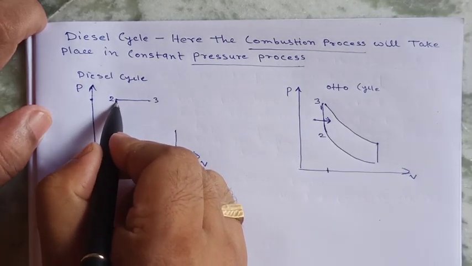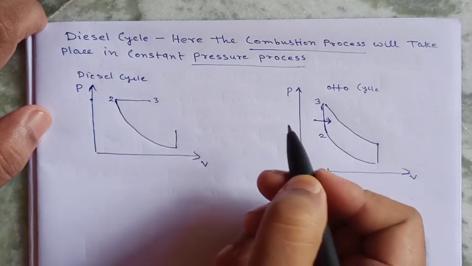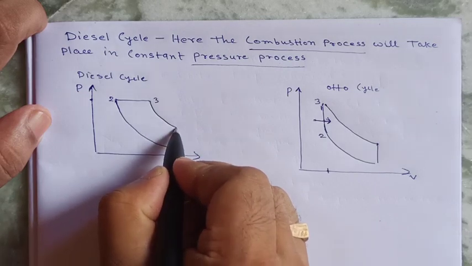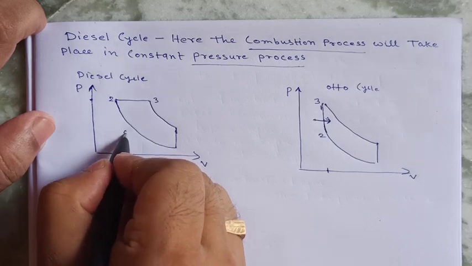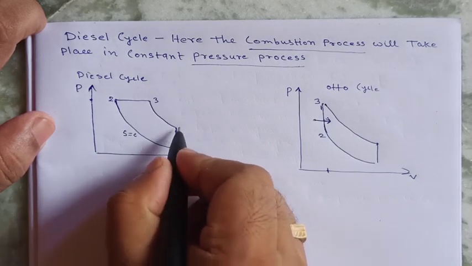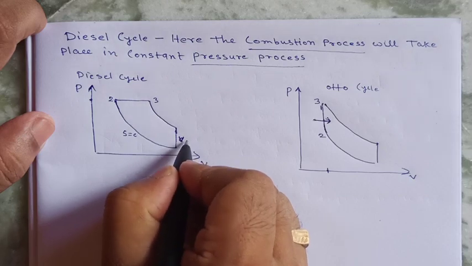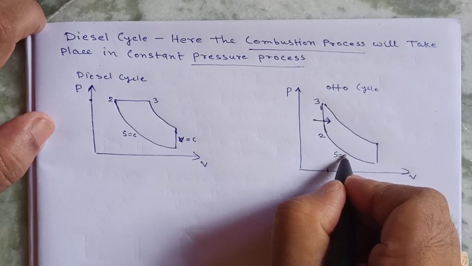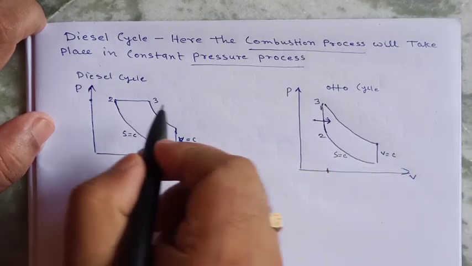This is the adiabatic process, or S constant. This is also S constant. This is the expansion process, so this is S constant. This is a constant volume process.